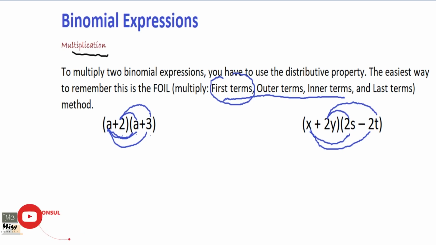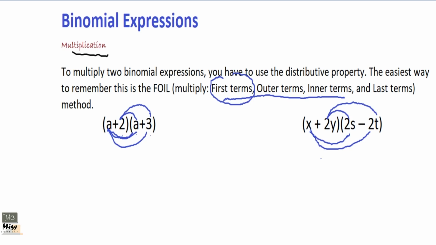So x times negative 2t we get negative 2tx. Or let's say xt. It's okay. Negative 2xt. Okay. Then second. Oh, sorry, we didn't do the right thing.